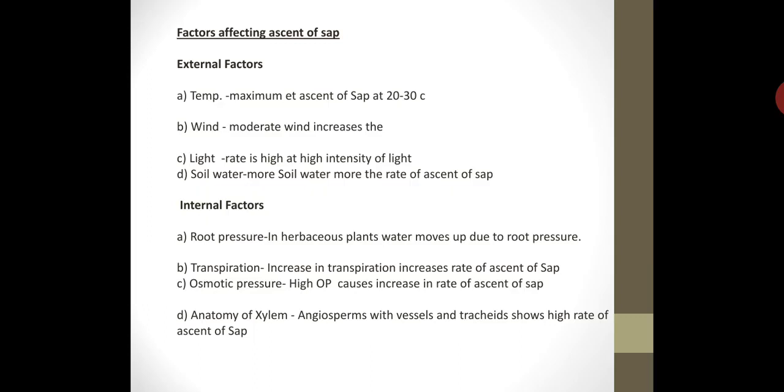And as it is more complex, angiosperms show a higher rate of ascent of sap compared to pteridophytes and gymnospermic plants. Because we know angiosperms are evolved, they have more complex tissue, that is vessels, in their xylem tissue, and they show a higher rate of ascent of sap compared to lower gymnospermic plants, which do not have vessel-like conducting xylem elements.